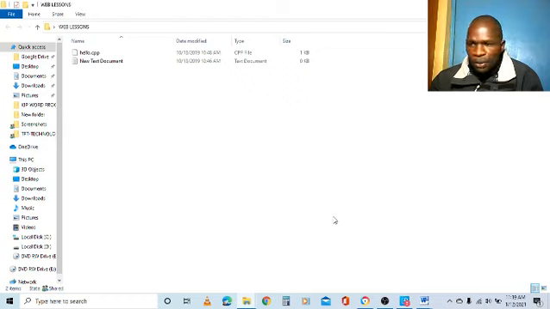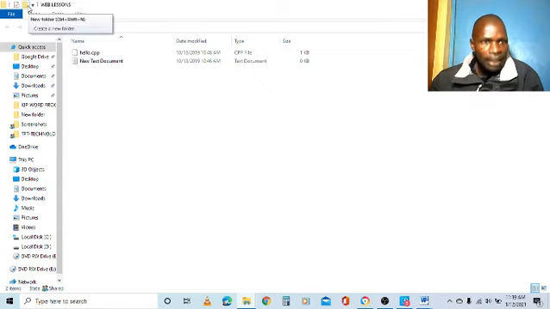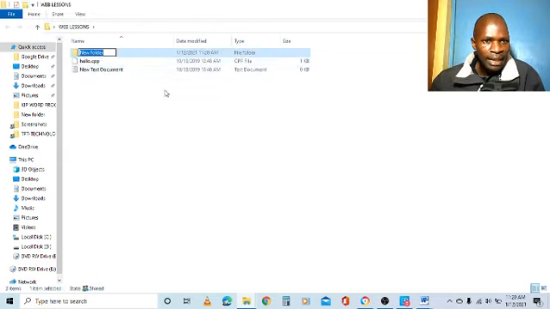Method 1. We have been told that in the top left corner there is an icon for new folder. So this one is a Windows Explorer for this folder, web lessons. And the top left corner here, the one I'm pointing at, this is the new folder icon. And if you see what has been highlighted, it says new folder, Control plus, and says create new folder. So for me to create a new folder, I click this. And you can see the folder is highlighted. Why it is blue here, it gives me a chance to indicate the name, or I can leave it. So I want to leave it like that.